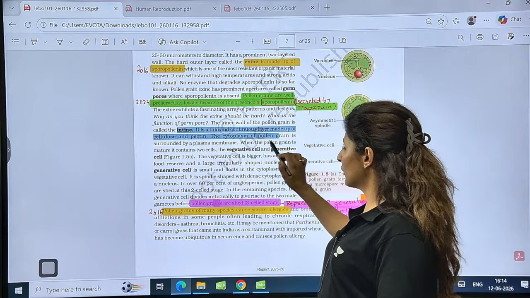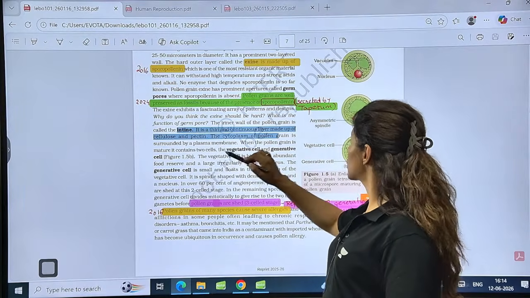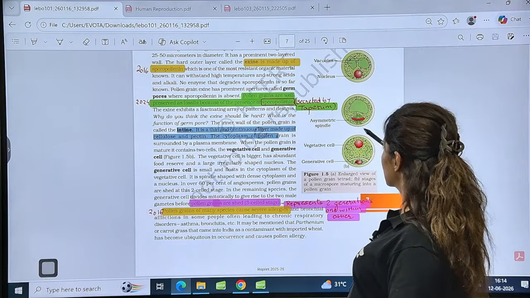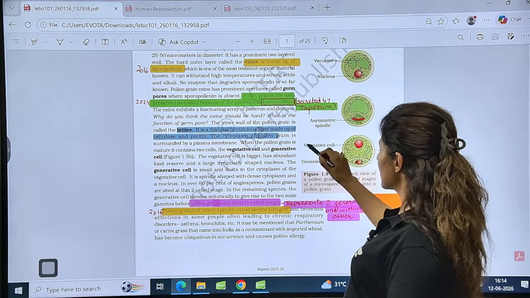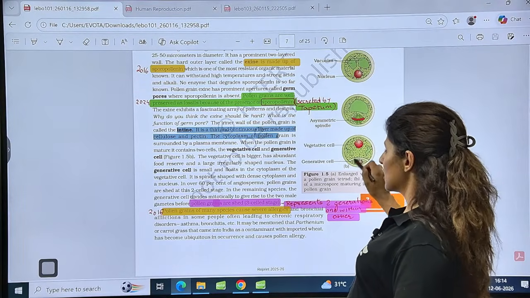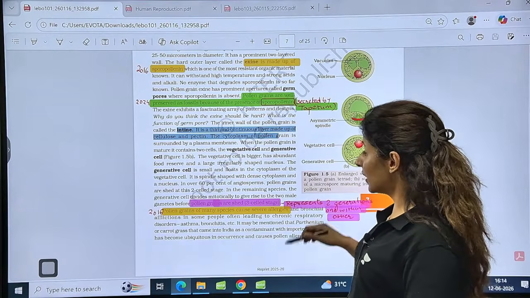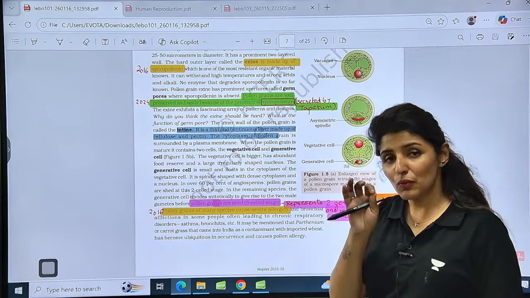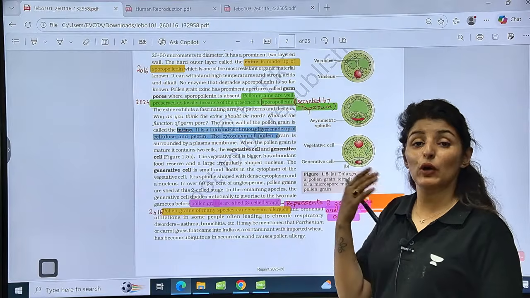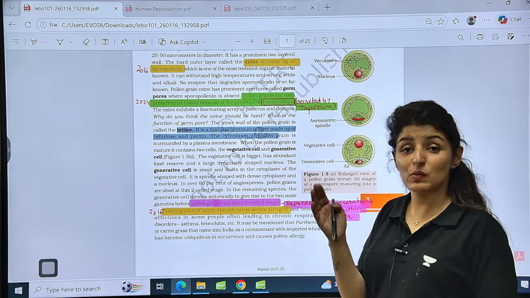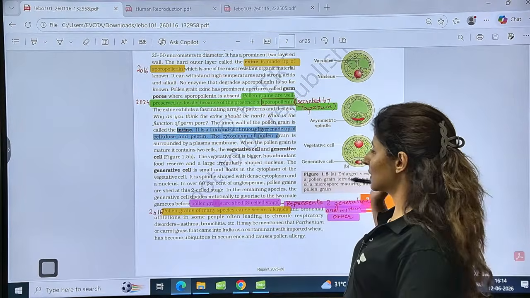Now, when the pollen grain is mature, it contains two cells. What are the two cells? The two cells are the vegetative cell and the generative cell. So this is the two cell stage of pollen grain, right? This is the stage at which most of the pollen grains are pollinated. 60% of angiosperms will show pollination at this cell stage.